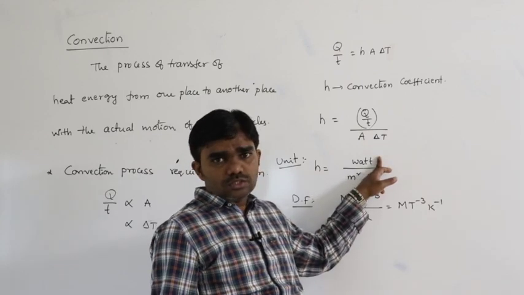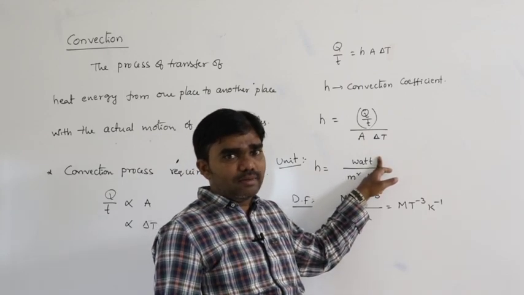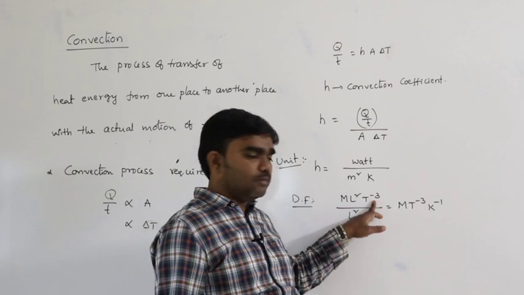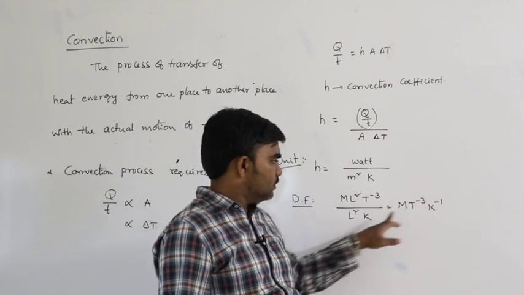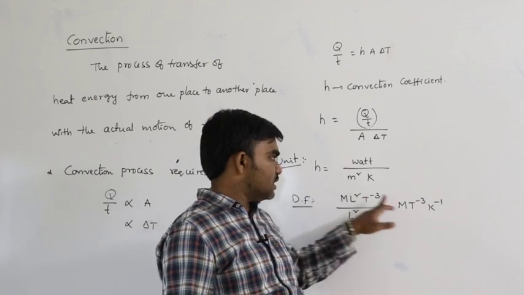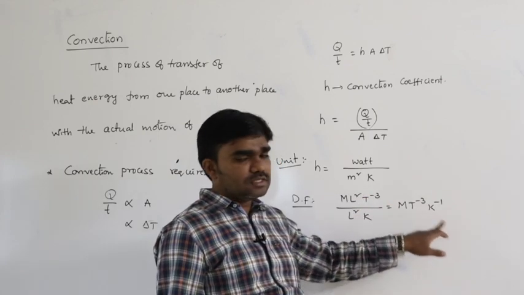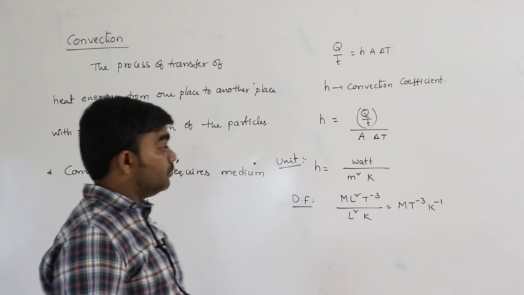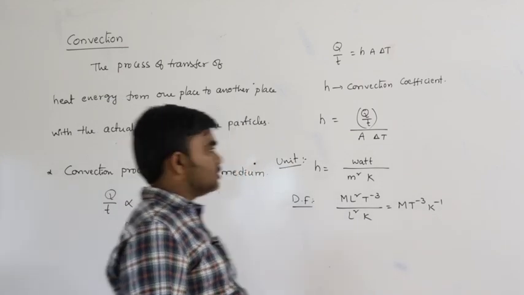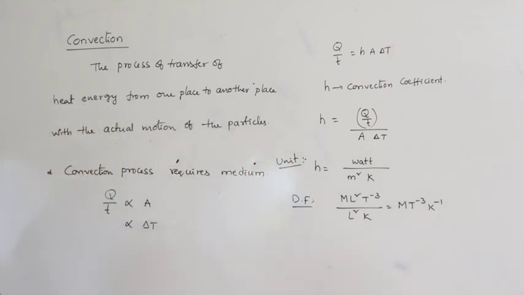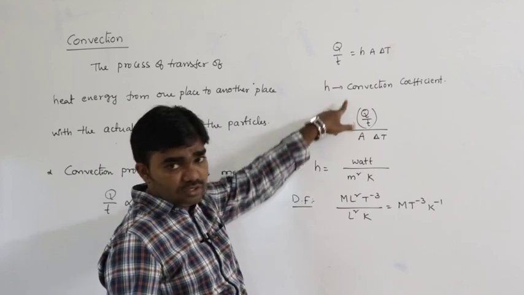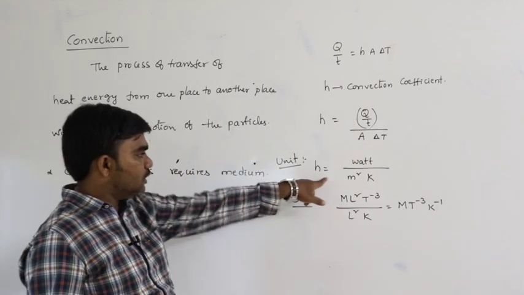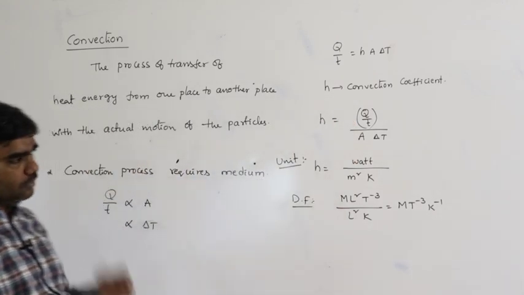Power, or energy by time, is M L square T power minus 3, divided by meter square, L square, and K is nothing but Kelvin. So L square gets cancelled, giving M T power minus 3 K power minus 1. This is the convection process, the rate of flow of heat in convection, H is called convection coefficient, and its unit and dimensional formula.